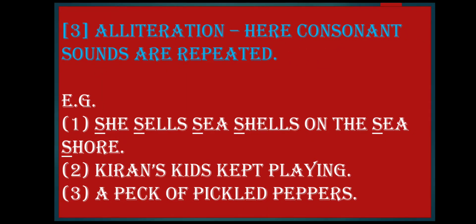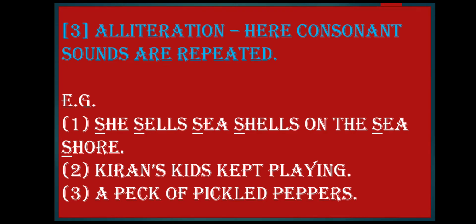Alliteration. Now here consonant sounds are repeated. This figure of speech is very easy. So you have to see that the first letter, okay, that is repeated in the sentence. She sells seashells on the seashore. Now see here the consonant S is repeated.